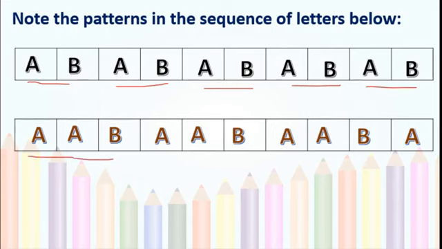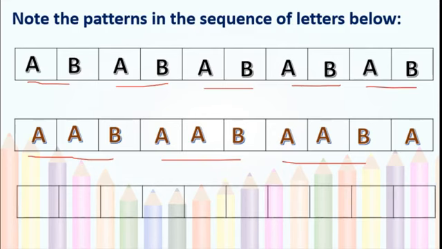A, A, B. Again A, A, B. Here A is there, then next one will come A, then B. Got this, students? This is one different type of pattern.